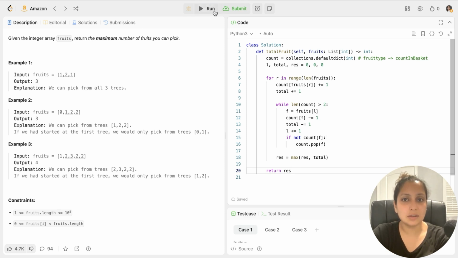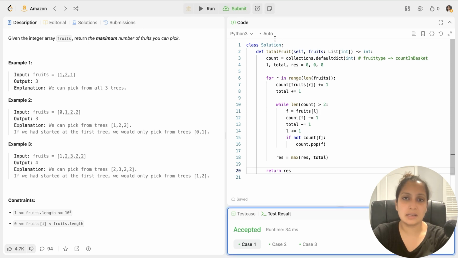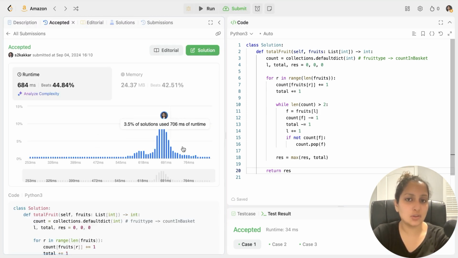Let's run the solution to check if it is good. It's accepted. Let's submit. As you can see, the solution is doing quite well here.